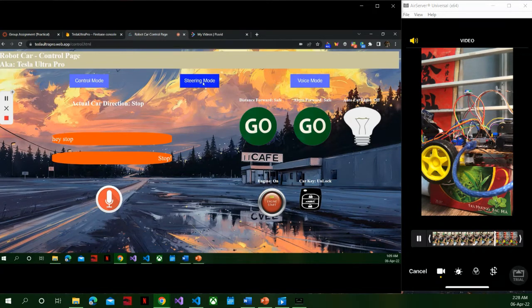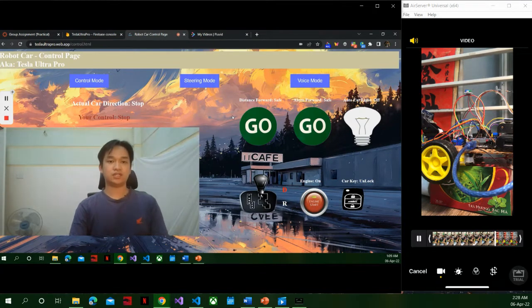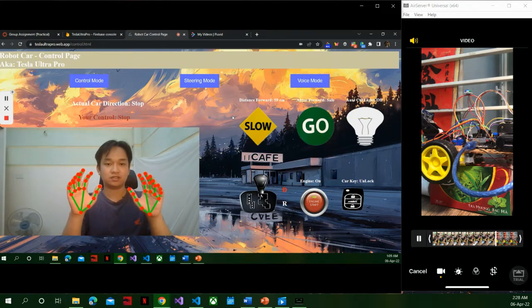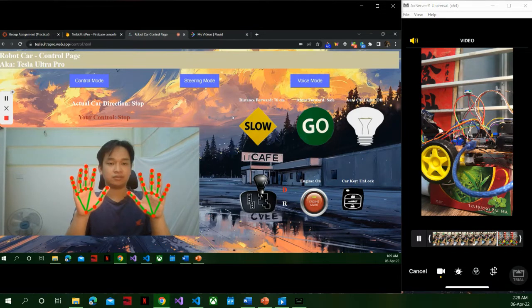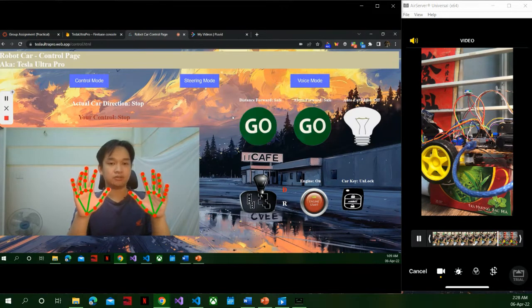Okay, here you can see the virtual view. So when I open my hands, the car will stop. When I close my hand, the car will run forward. Yeah. Okay, that's nice. Hope you can see it.